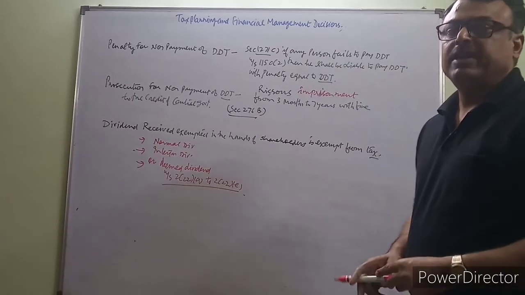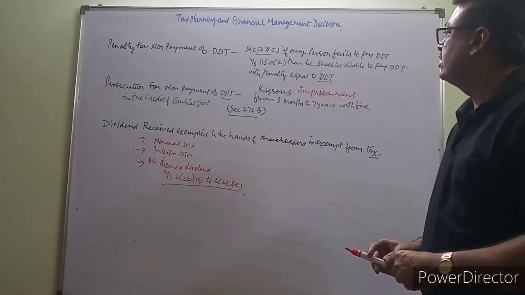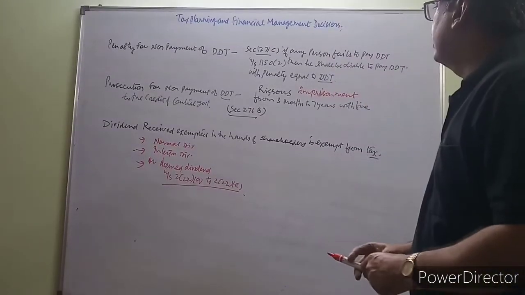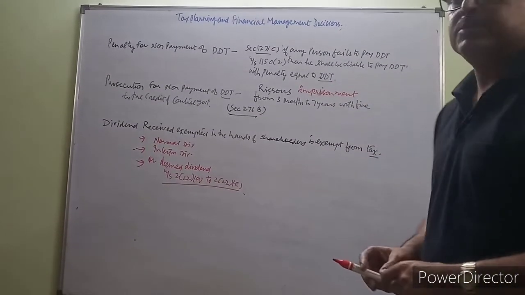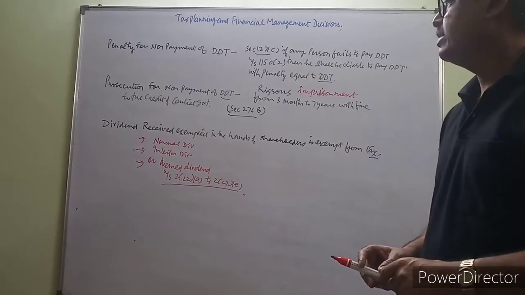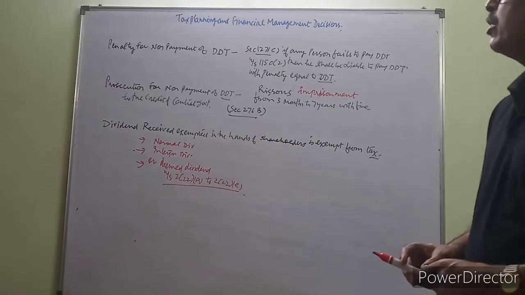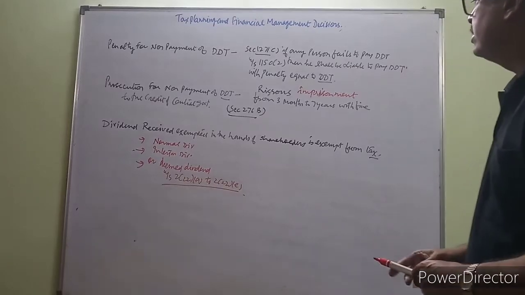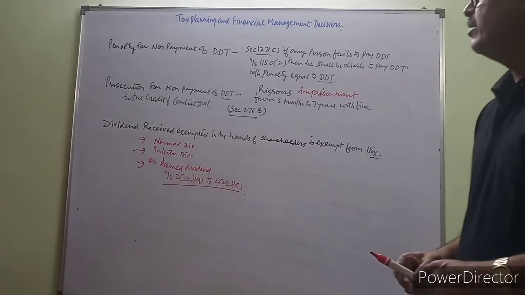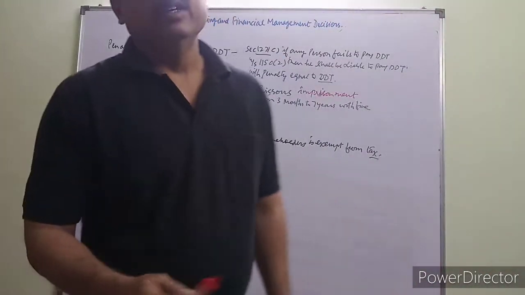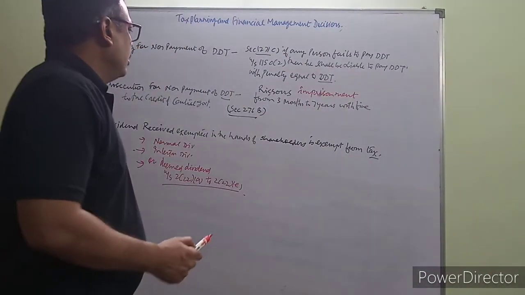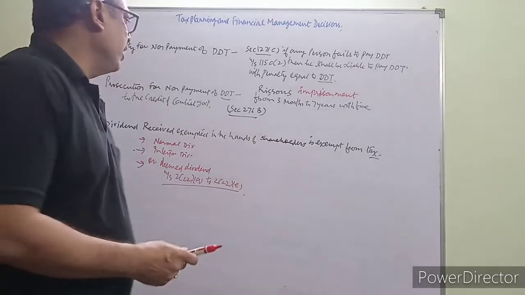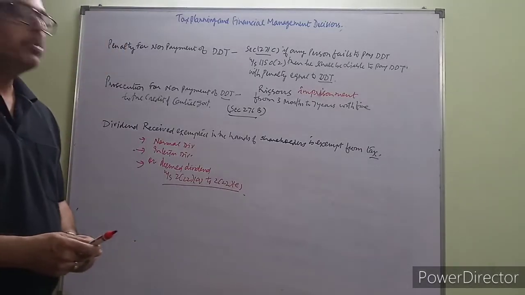Next is penalty for non-payment of dividend distribution tax. If an assessee fails to pay dividend distribution tax under section 115O clause 2, then he shall be liable to pay an amount equivalent to the dividend distribution tax as penalty. Next is prosecution for non-payment of dividend distribution tax to the credit of the central government. If an assessee fails to pay dividend distribution tax to the credit of the central government, then he will get rigorous imprisonment from 3 months to 7 years with fine under section 276B.